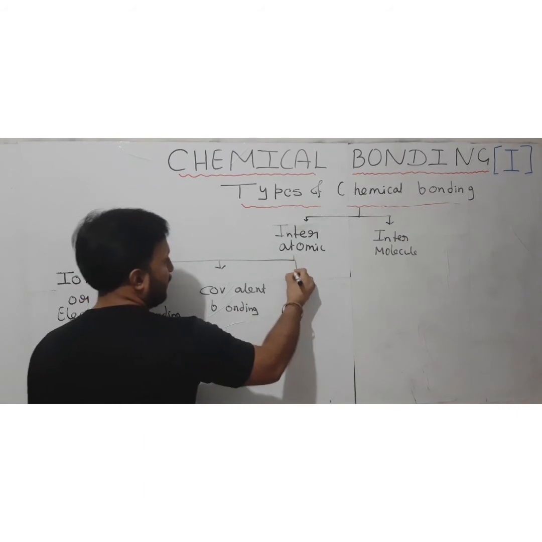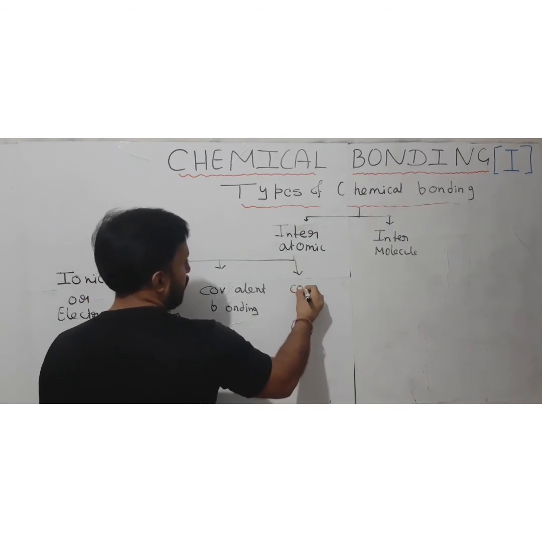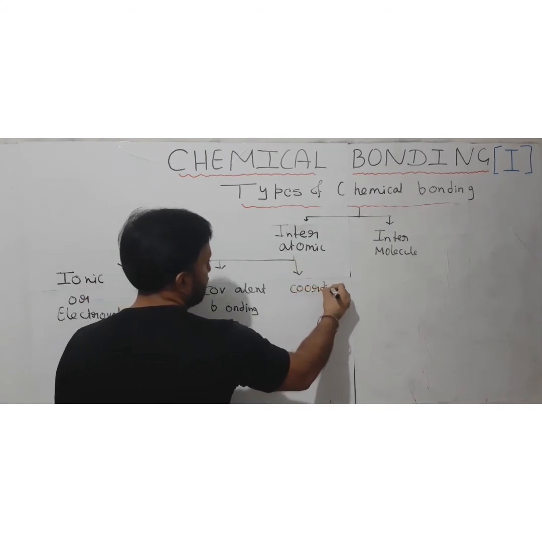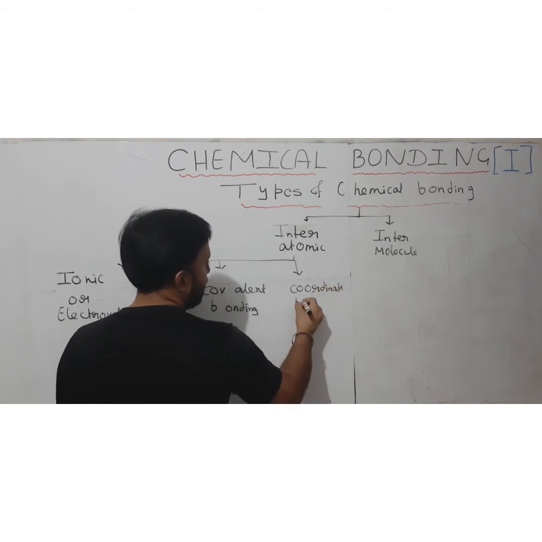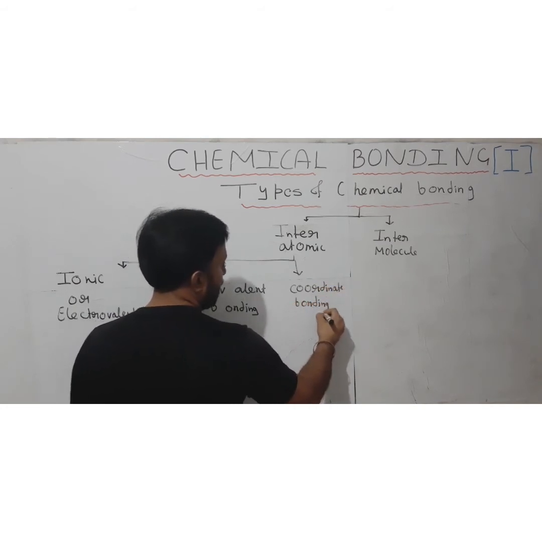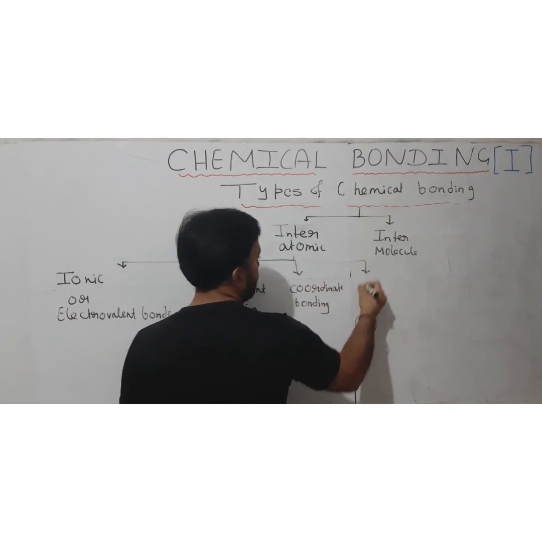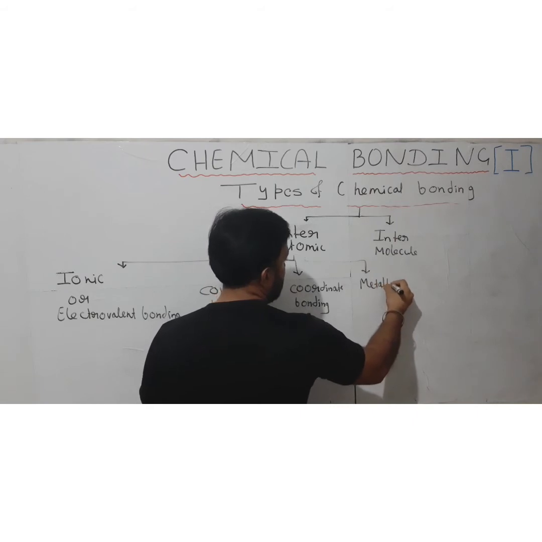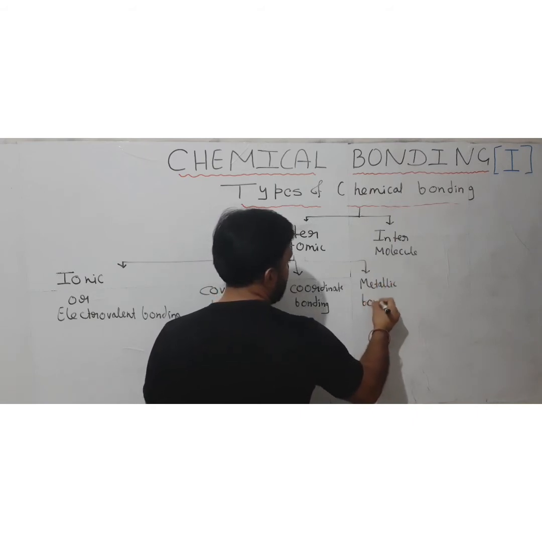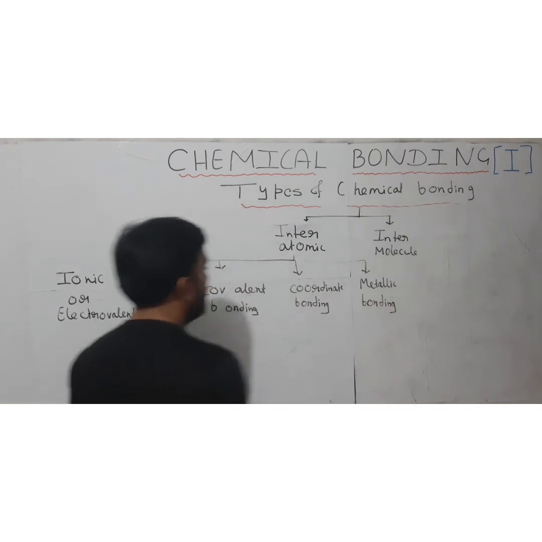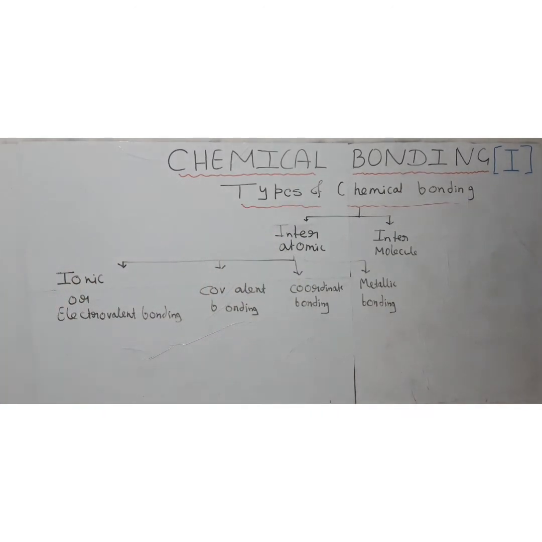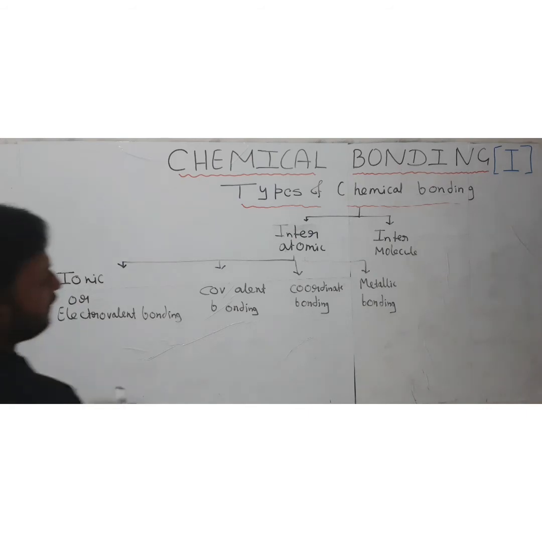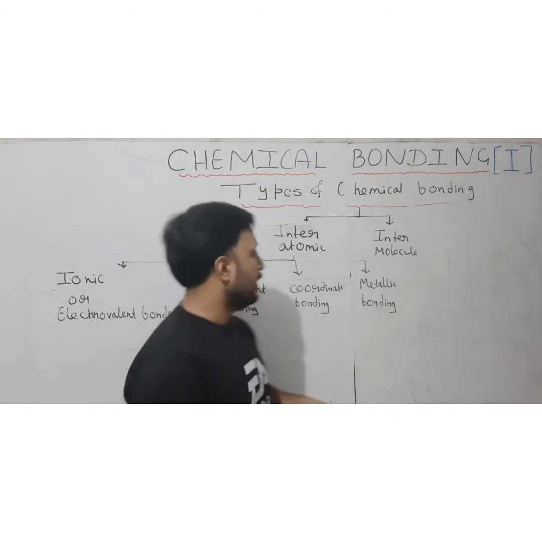Then the third type is coordinate bonding. And then the fourth type is metallic bonding. So these are the four classes: ionic or electrovalent bonding, covalent bonding, coordinate bonding and metallic bonding. These types of bonding usually happen in interatomic chemical bonding.